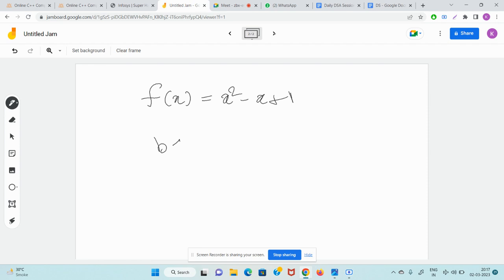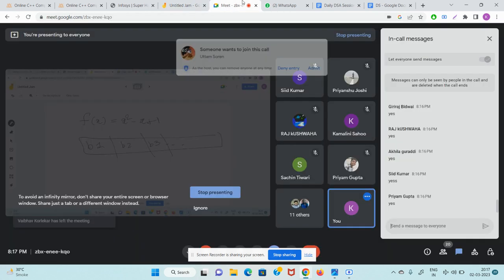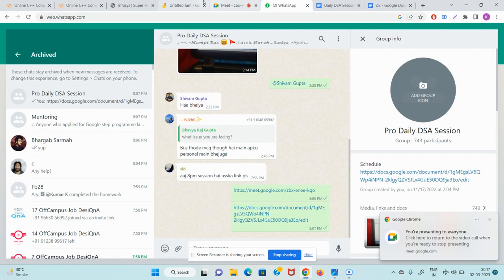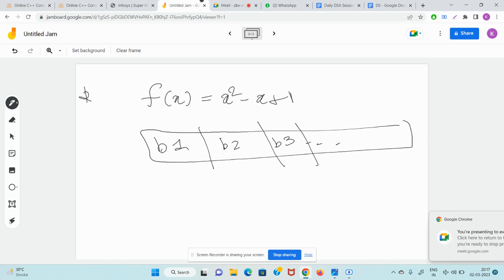So you have the array b1, b2, b3 till whatever. This is our array, right? So what they are saying is that you have a k, just divide it in whichever way you want. Guys, can you see the complexity of this problem? You don't even know how to divide, they just said that you have to divide. K should be divided into n parts like this.